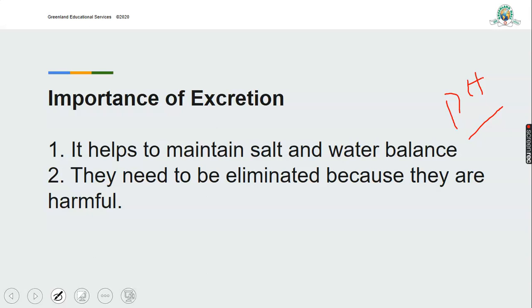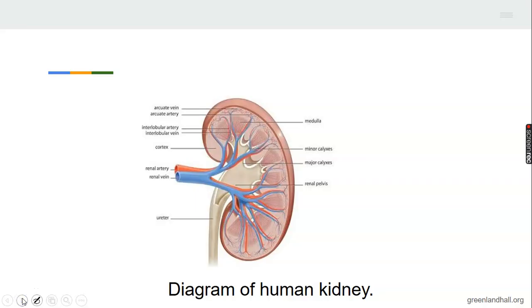Now, another importance of excretion is that they need to be eliminated because they are harmful. If those products are not eliminated, how would you feel if you want to urinate and somebody is debarring you from urinating? You don't feel comfortable until that thing is passed out. So urine is an excretory product, while feces is not an excretory product because it is not produced by the body. Your feces, that one you pass out from your anus, is a product of undigested food, and that is why it is not an excretory product.